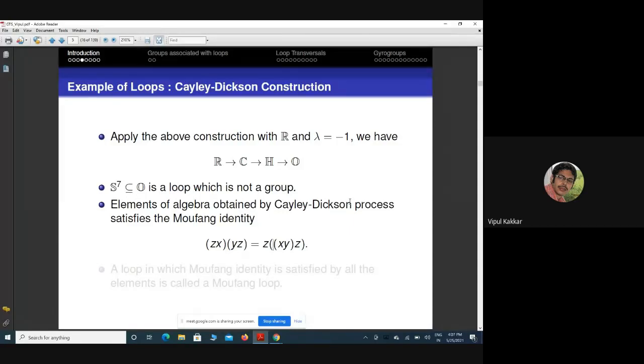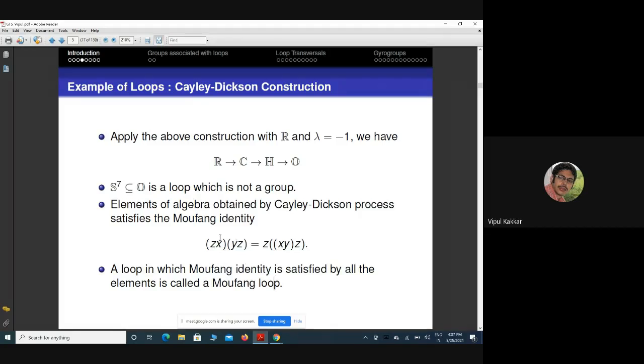So we define a loop, the Moufang loop, in which such an identity is satisfied. A loop in which the Moufang identity is satisfied by all the elements is called a Moufang loop.